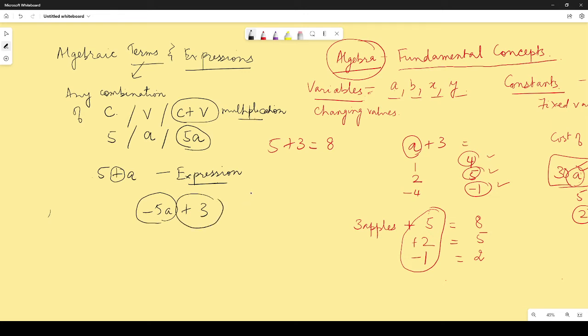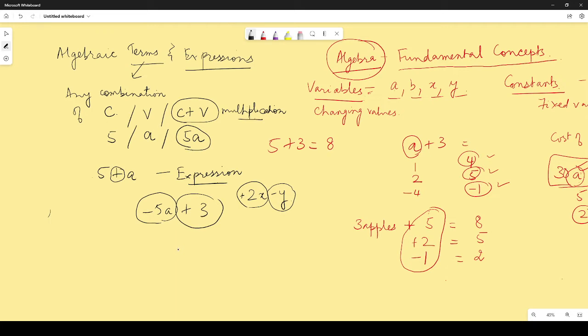What about 2x minus y? How many terms over here in this expression? 2 terms again. You cannot see this sign, but there is a plus sign which is not written generally when it is in the beginning. So this is one term and this is another term. So are you able to identify what constitutes a term and what constitutes an expression? I'm starting right from the basics so that you are able to get your algebraic concepts clear.